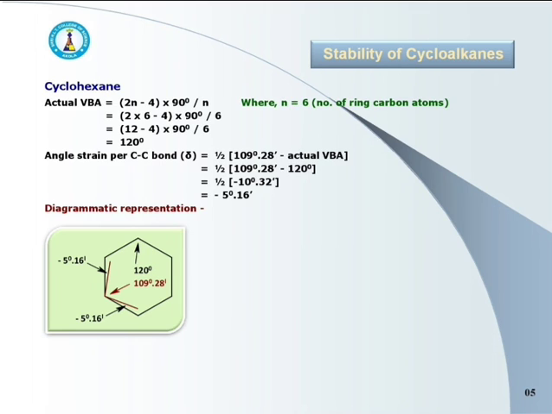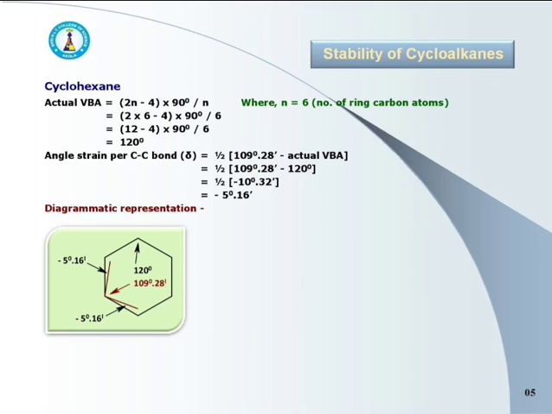Here angle strain is half of 109 degree 28 minutes minus 120 degree, that is equal to half of minus 10 degree 32 minutes. While doing subtraction, keep in mind 1 degree is equal to 60 minutes. The final answer is minus 5 degree 16 minutes. This is the angle strain per carbon-carbon bond in cyclohexane.